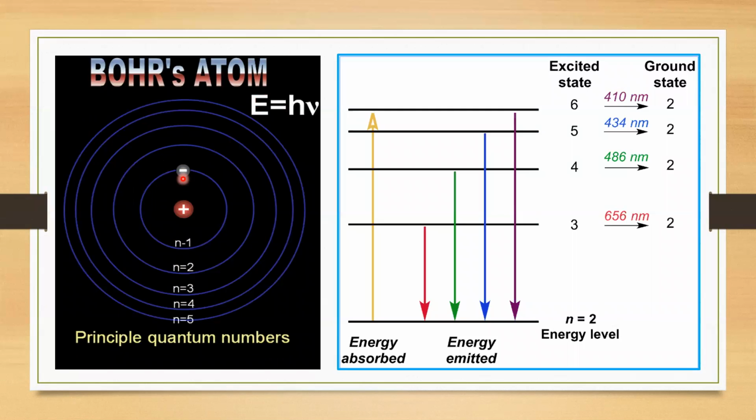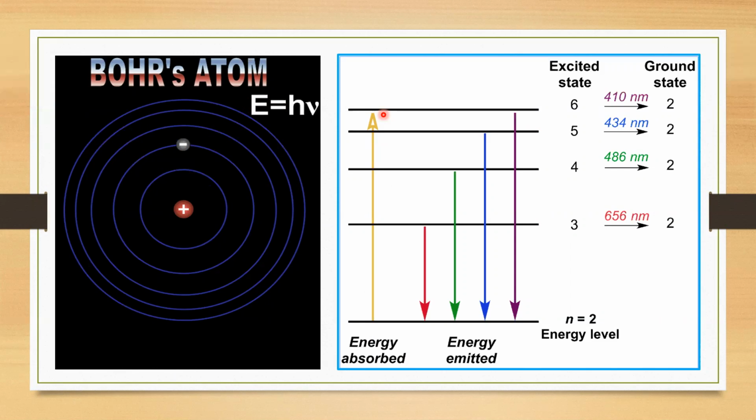This is how absorption and emission take place, and the electron can move from one level to another, and again get back from that level to its original level. Here the energy diagram is shown, with energy absorbed and energy emitted. So when an electron absorbs energy, it moves on to the excited state, and after emitting energy, it gets back to the ground state.